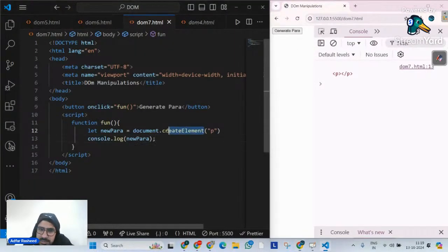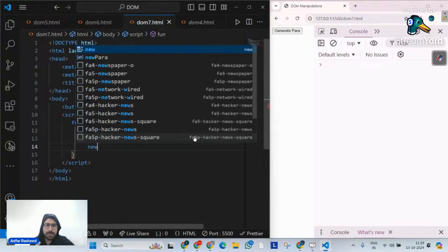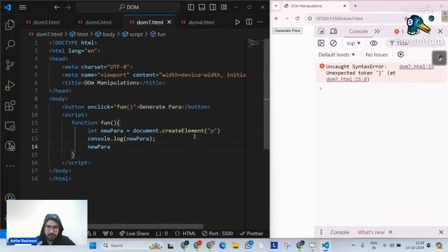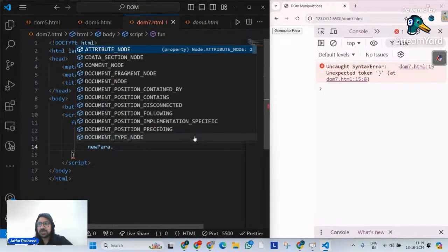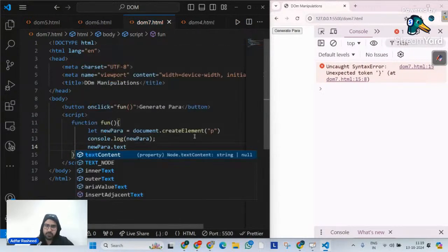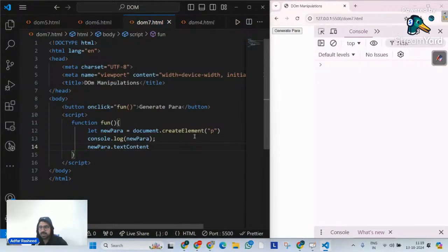This method will simply allow you to create an element. That's it. Create an element, nothing else. Now, what you can do is you can simply tell it, hey, for the new para that I created, please make its inner HTML. For this, make its inner text or text content, whatever you want. We have understood the difference in our previous class. I will simply say, this is a new para.